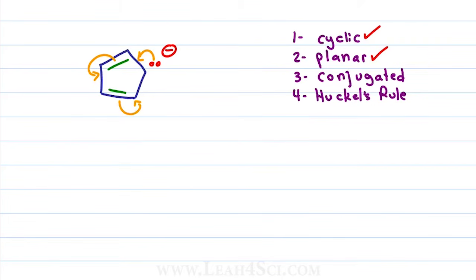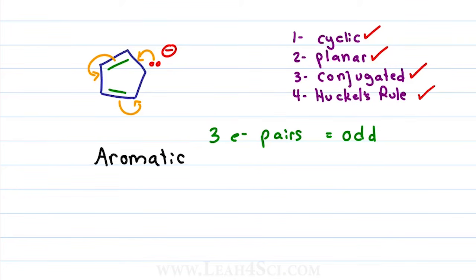Because the anion can resonate into the ring, that makes it a conjugated system, but does it follow Huckel's rule? We have 2 pi bonds, which means an even number, but remember that for Huckel's rule, we're not looking at the number of pi bonds as much as the electrons that are resonating, or for the shortcut, the electron pairs that are capable of resonance. We have a total of 6 electrons or 3 electron pairs, which means we have an odd number, and an odd number means it follows Huckel's rule. That makes the cyclopentadienyl anion an aromatic anion.